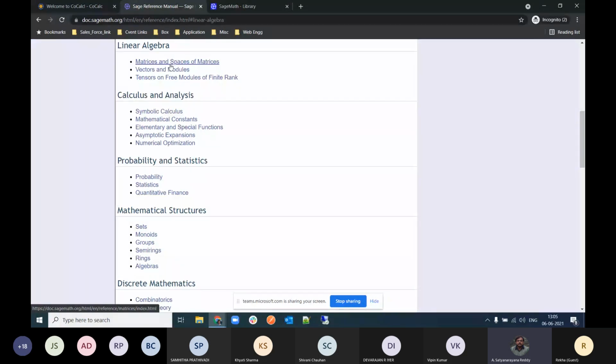Yes, accessibility is more here. If you are very much familiar with the SageMath commands, then it is better to work with the Jupyter notebook. If you are new to that, you can use the SageMath worksheet also. Not so much different, but yeah.